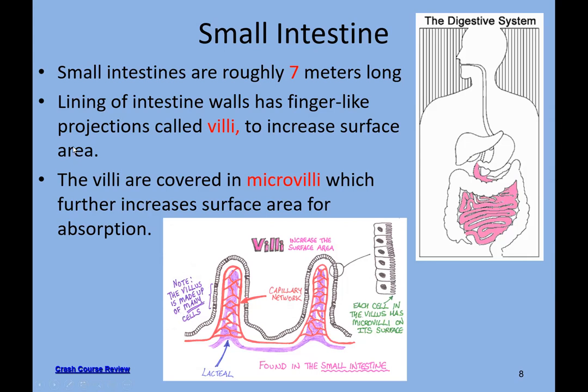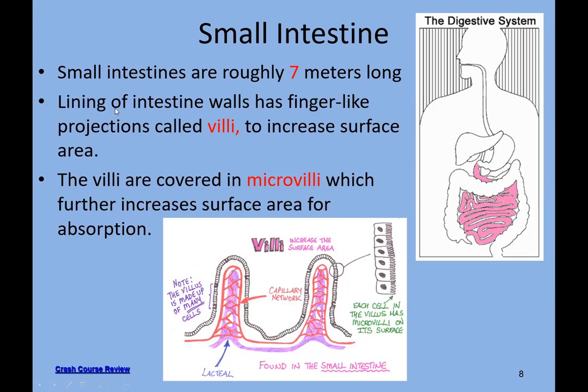The small intestine is 7 meters long. We do not feel that because it's twisted around.